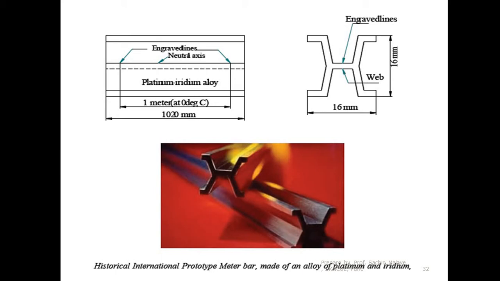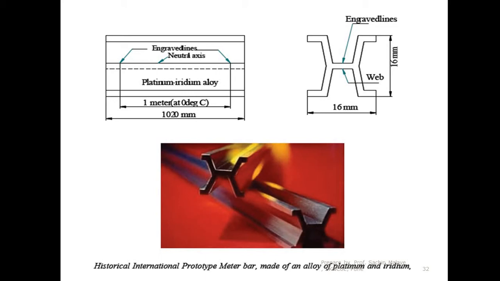Intentionally the section of this bar is kept wave like because it has maximum rigidity. That's why this shape is chosen. Its section is 16 mm by 16 mm, so 16 mm thickness, 16 mm width, and its total length is 1020 mm. You can see this bar here, this is the actual component.